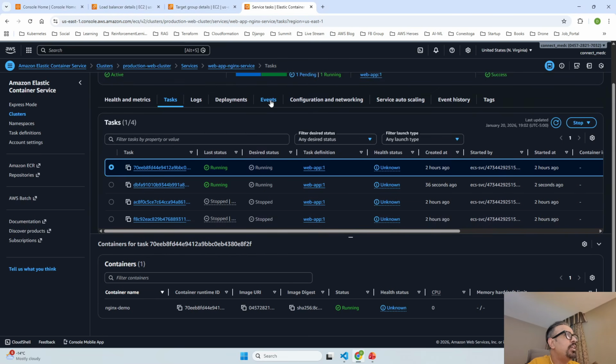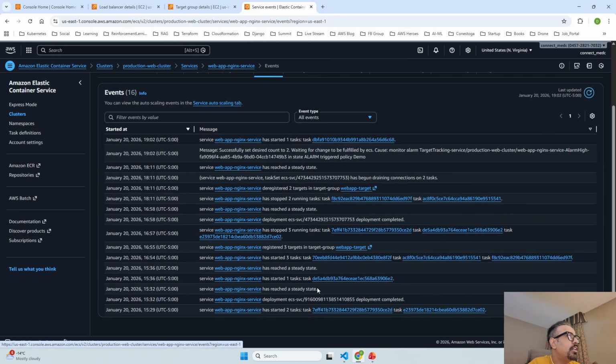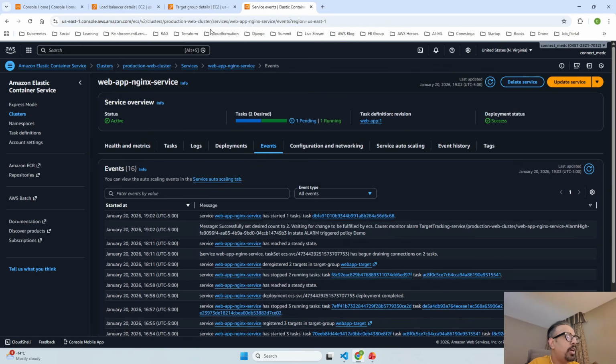If you see in events also, you will see that the service has started one task over here, correct? This is how it is saying maximum desired count set to 2, waiting for the change to be fulfilled by ECS. So this is how you can go ahead and test your auto scaling.